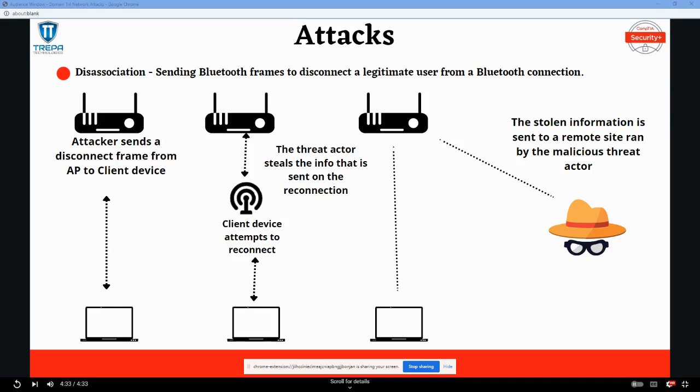A disassociation attack is going to send Bluetooth frames to disconnect a legitimate user from a Bluetooth connection. An attacker does this by forcing the client to re-authenticate by sending a disassociation frame. And then during that re-authentication, the attacker can then capture the Bluetooth data sent from that reconnection. Or the attacker can just keep sending those disassociation frames and do a sort of denial of service attack on that user.